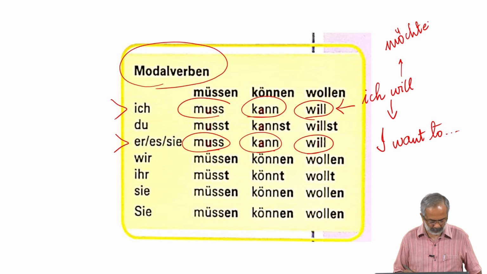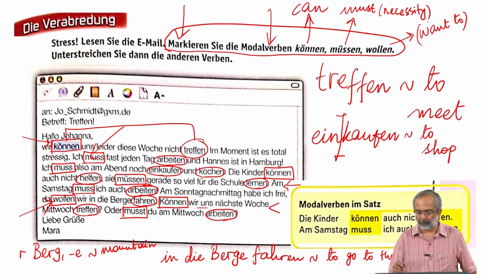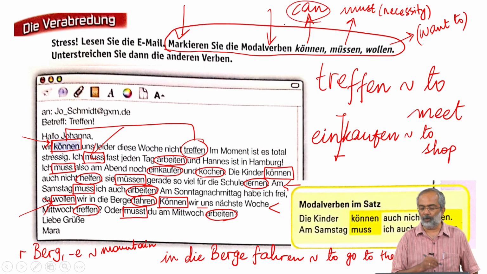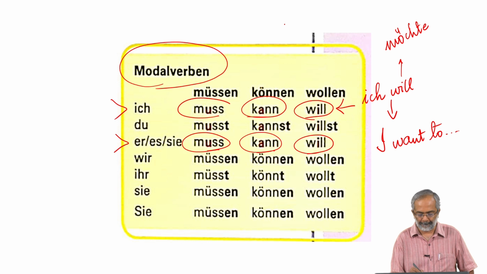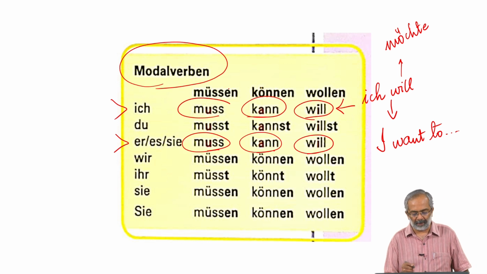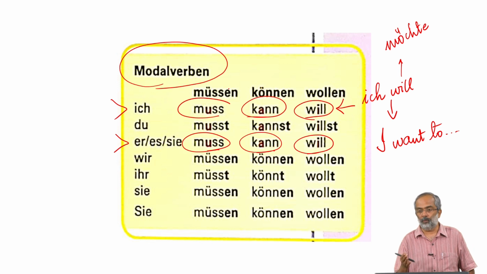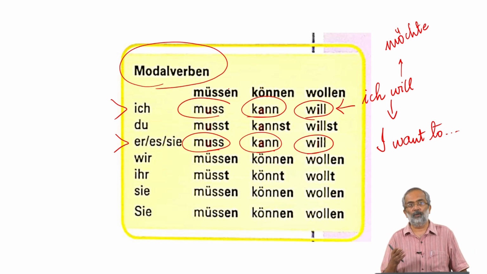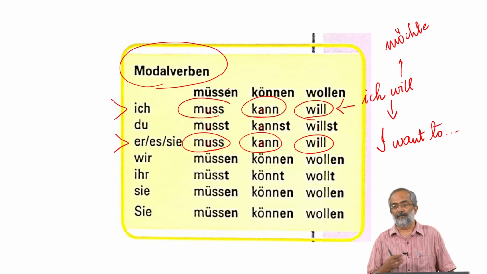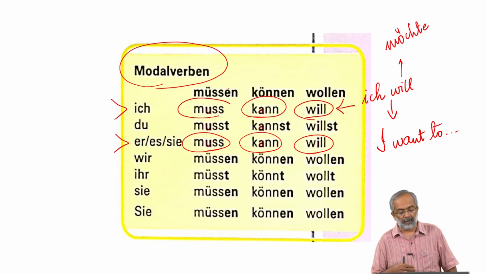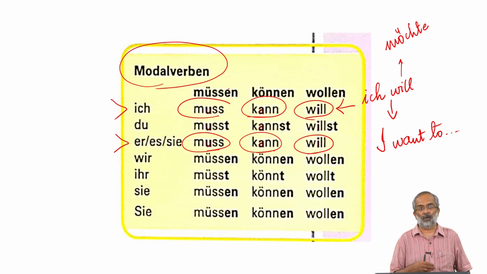Können, as we saw, is can, ability or possibility, and müssen is must, which is necessity. There is not more to modal verbs actually. They are very frequently used grammatical elements, and we have to learn their conjugations by heart.